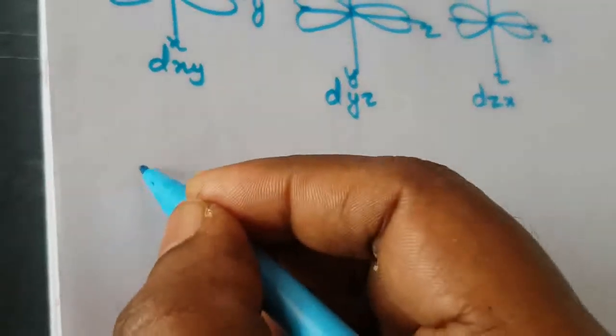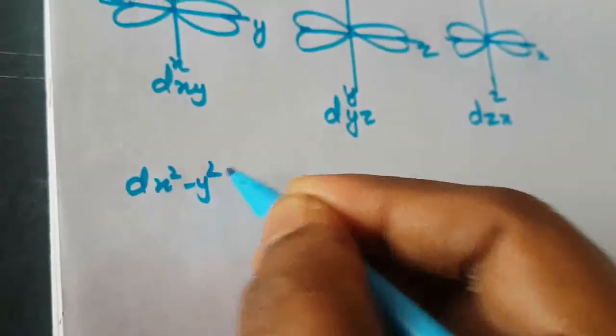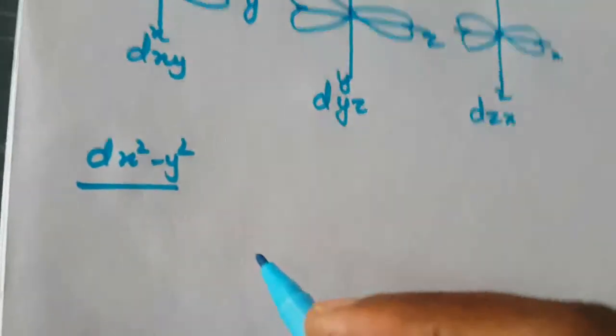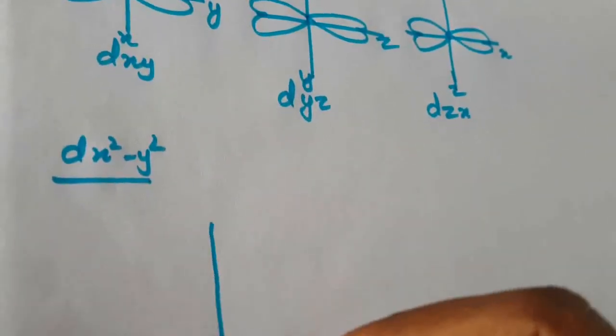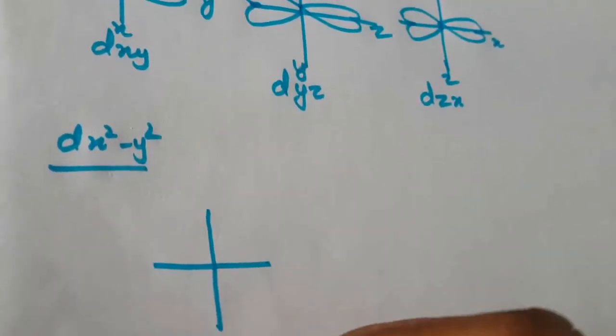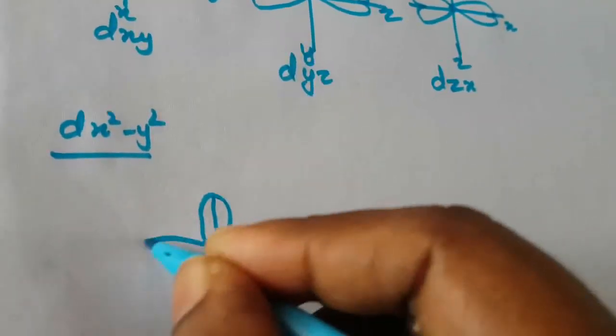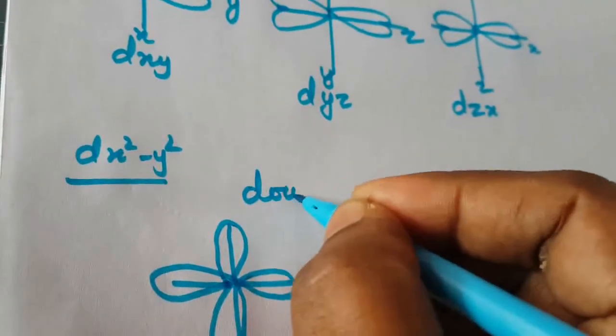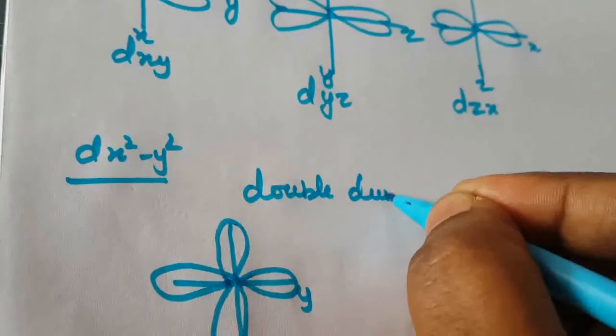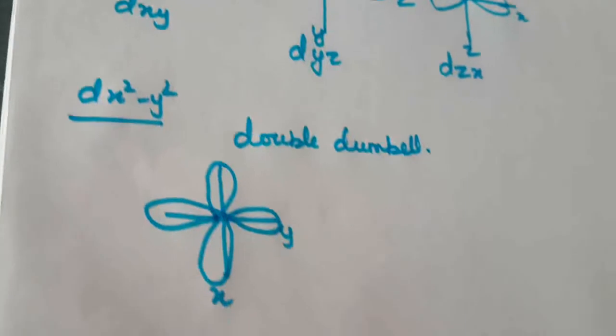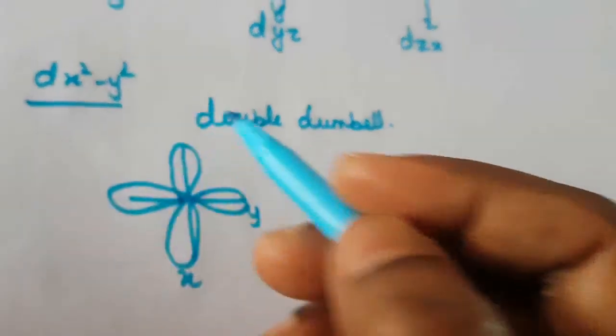Next one is dx square minus y square. It is the double dumbbell shape, along the x and y axes. The structure is called double dumbbell. So this is dx square minus y square.